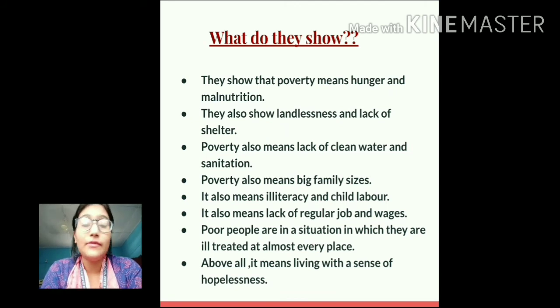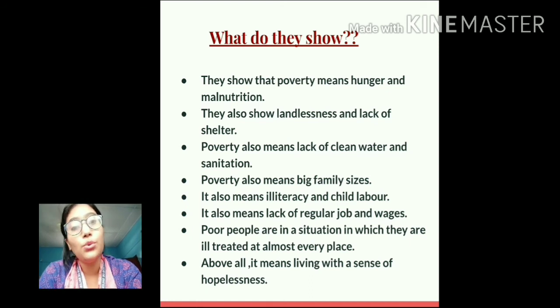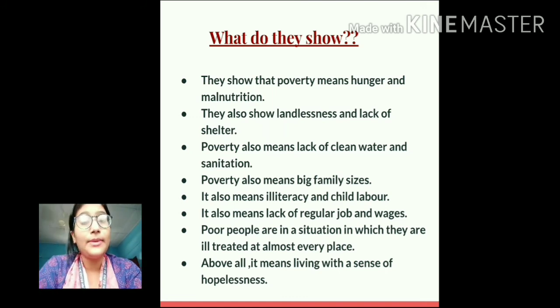Then it also means illiteracy and child labor. Their children, they have never been to school, and also they are seen working to support the family. Okay. Then it also means lack of regular job and wages. In both the cases, you could see that there is no regular job, both in case of Ramcharan and Lakha Singh. And students, poor people, they are ill treated in almost all the places, be it a factory, be it the agricultural field, be it in the office, be it any public place, poor people are ill treated. Okay?